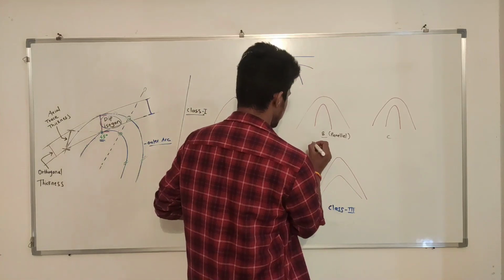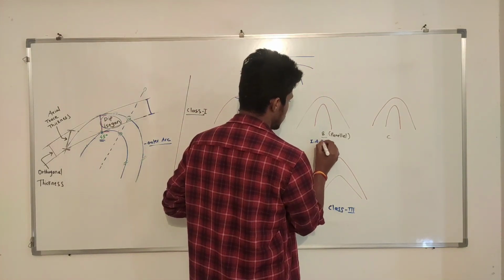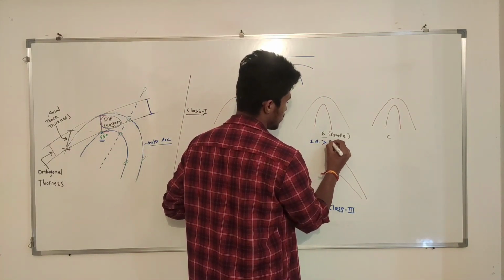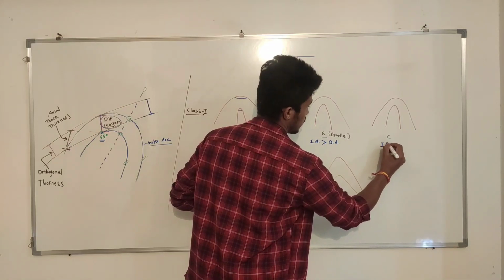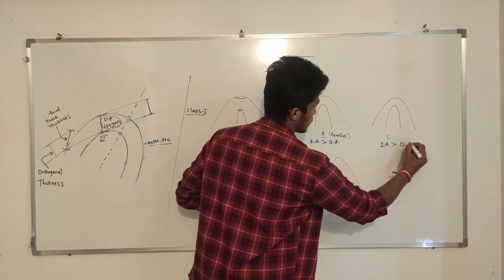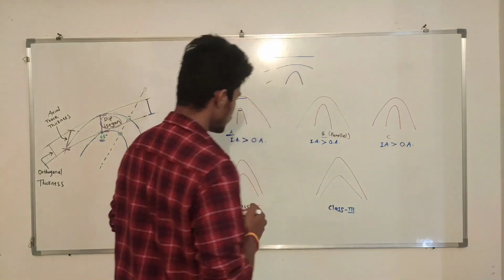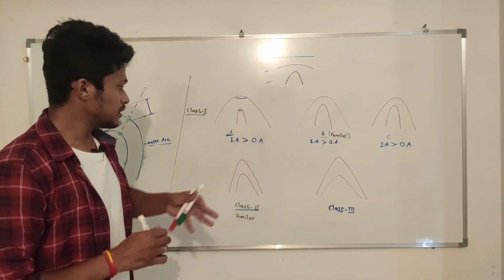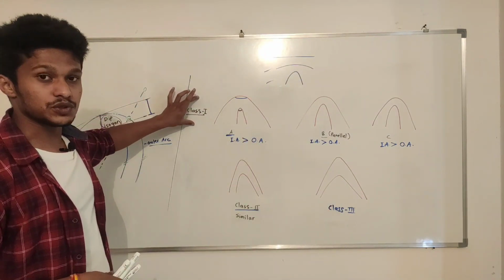I will write here: inner arc has more curvature than outer arc. So this condition will be applied for only class 1 folds.